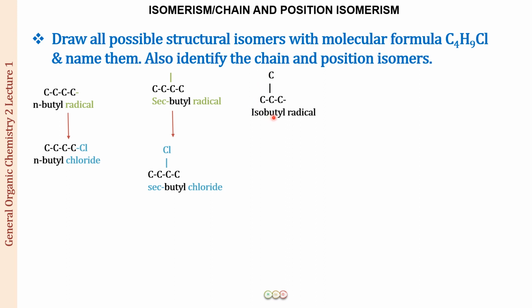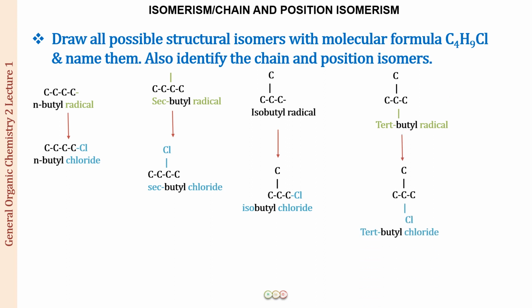We put a chlorine at this position, so the structure is isobutyl chloride. The next is the tert-butyl radical. There we removed the tertiary hydrogen, and now we replace that hydrogen with a chlorine. We get tert-butyl chloride. So these are all the chain and position isomers possible for this structure.